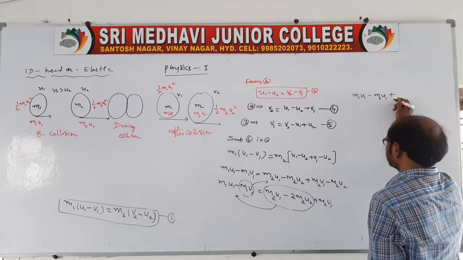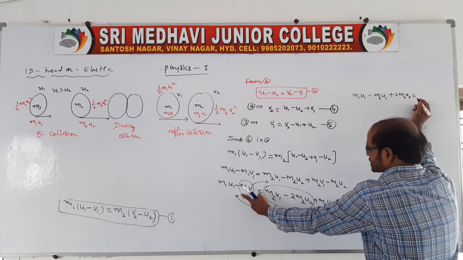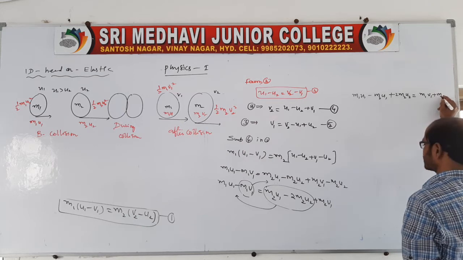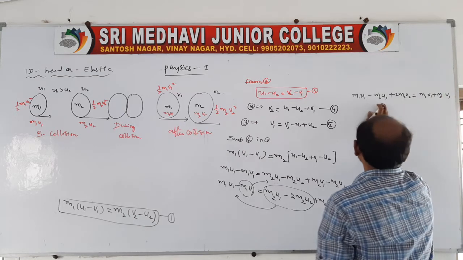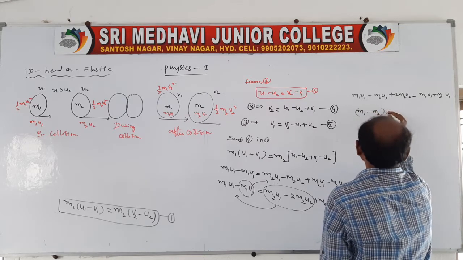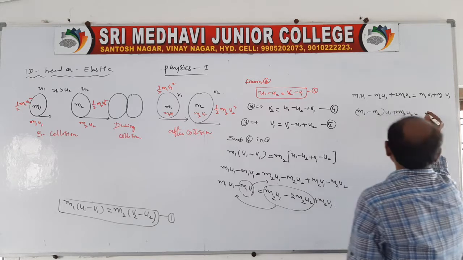You write here plus 2 m2 u2 is equal to, here minus is there, you take this side, therefore m1 v1 plus m2 v1, and from this you take v1 common, it is m1 plus m2 into v1.